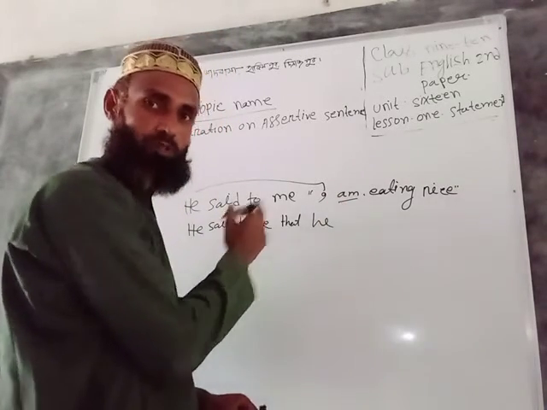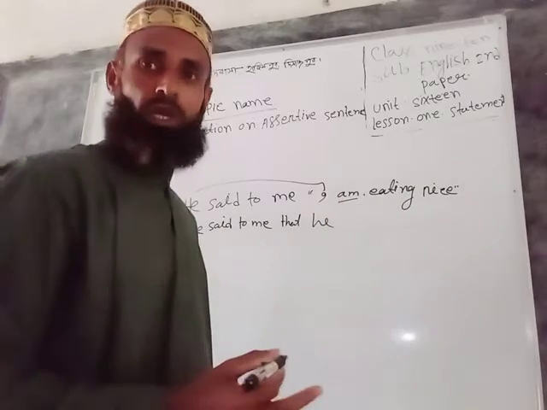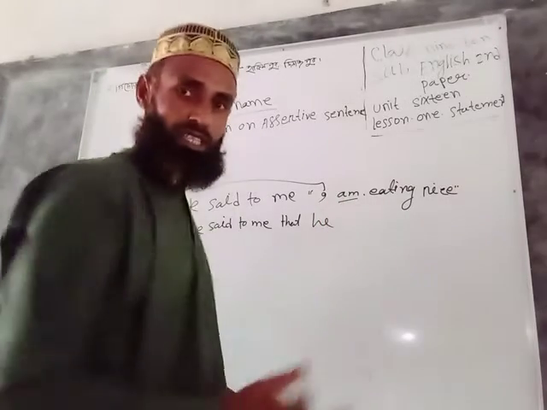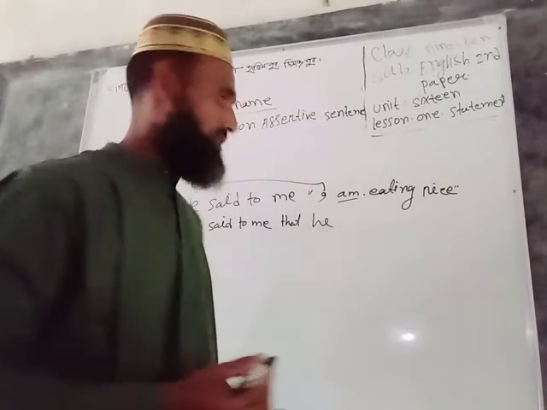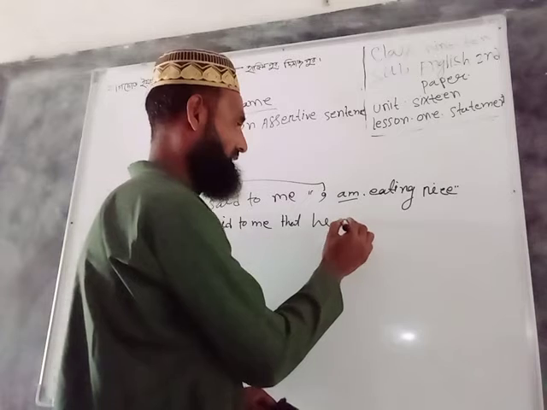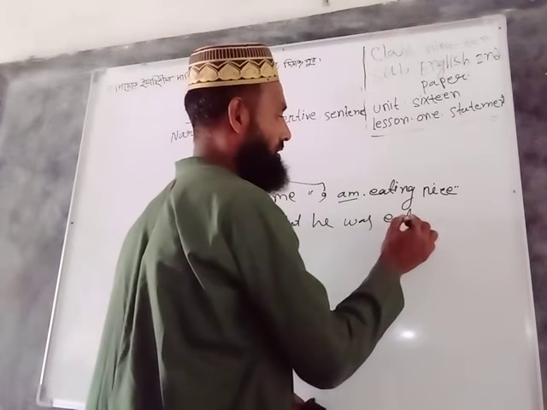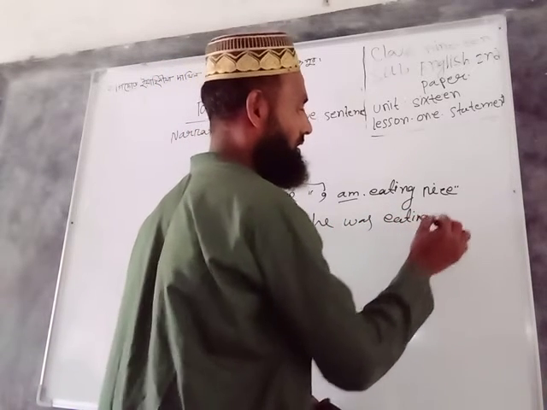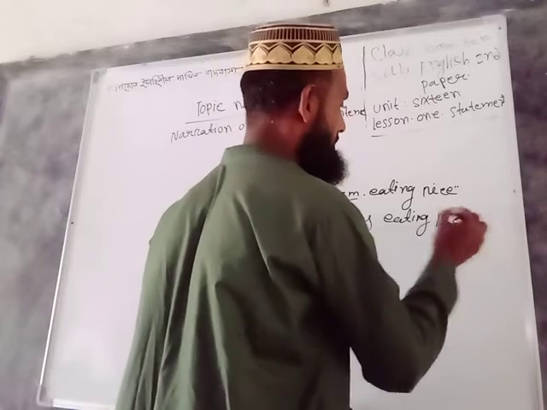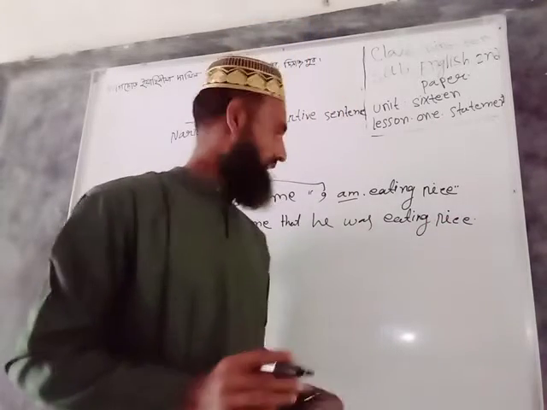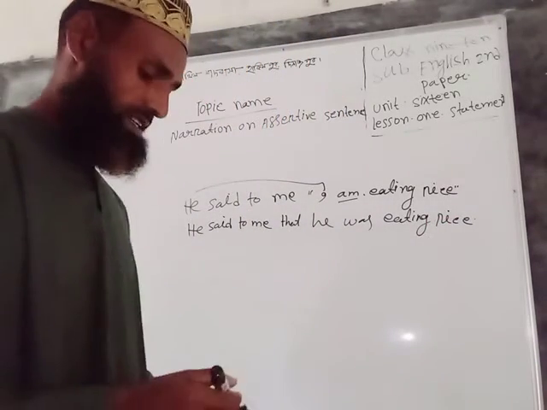The reporting verb is past tense, so I have to change it into past tense. It is present continuous tense, so I change it into past continuous tense. He was eating rice.